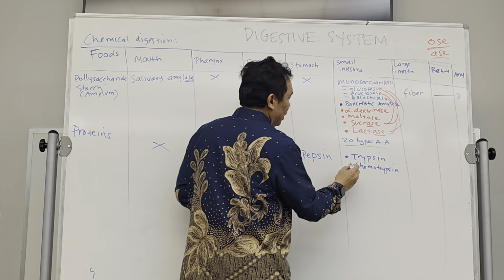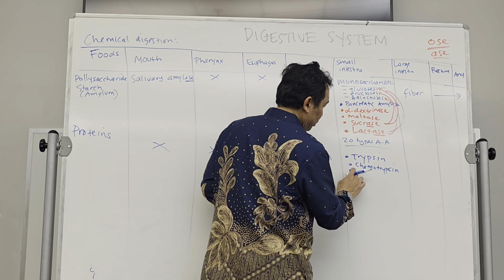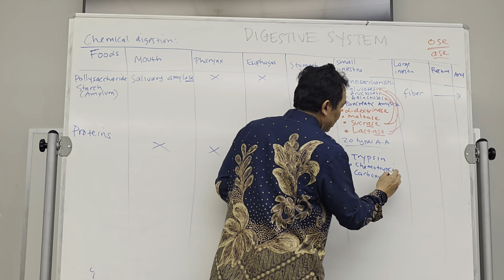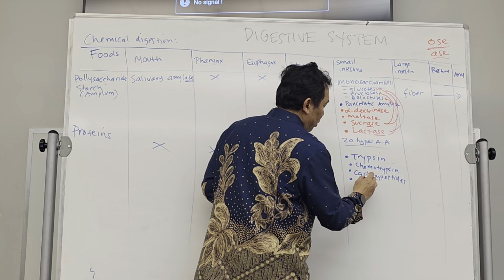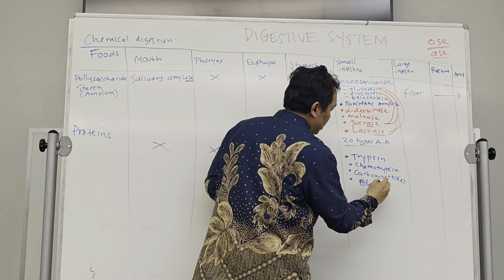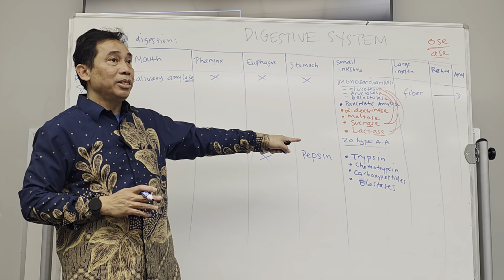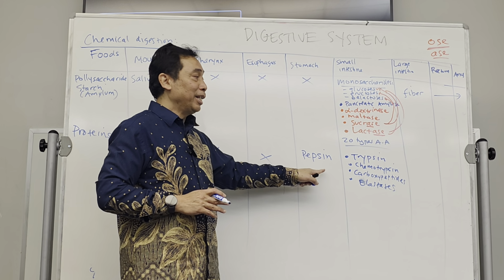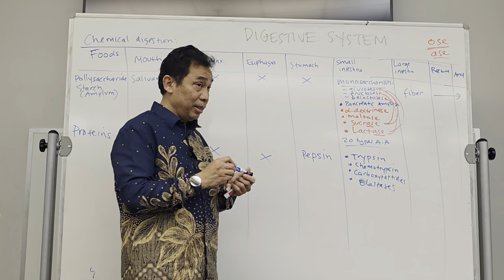There is a carboxypeptidase. Okay, there is an elastase. Okay, so these enzymes, all of them will digest the proteins into amino acid. And the blue one is produced by the pancreas.